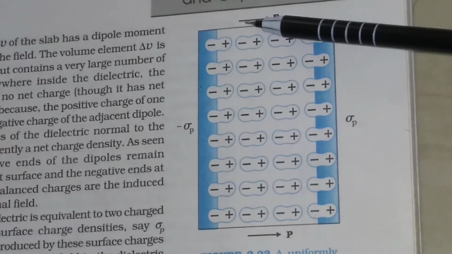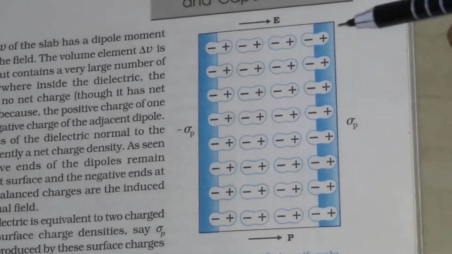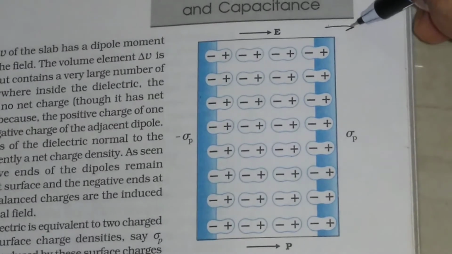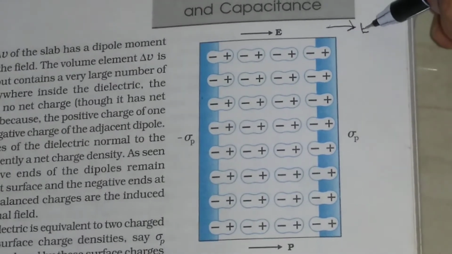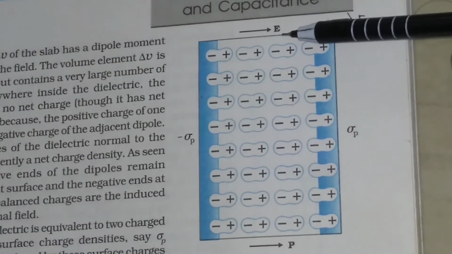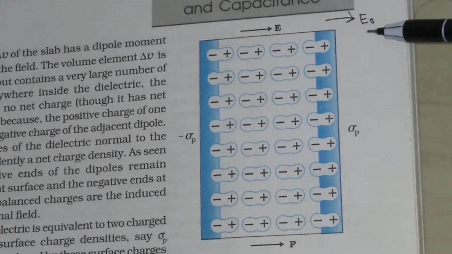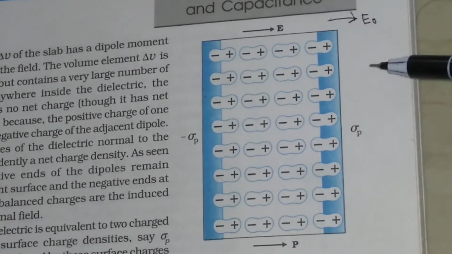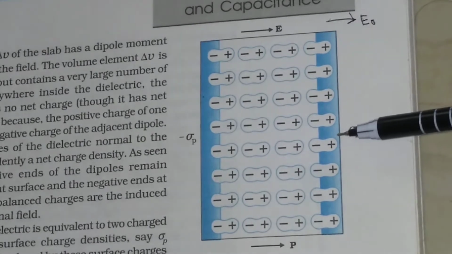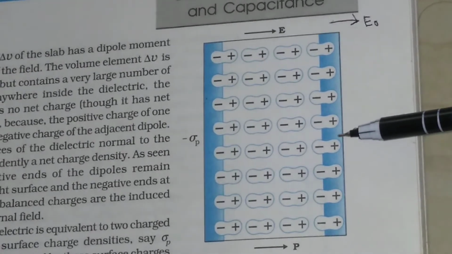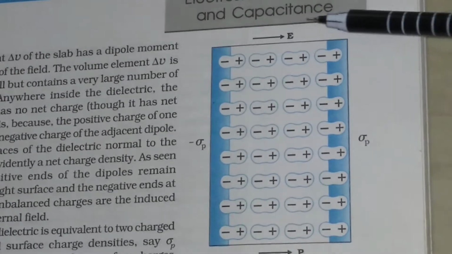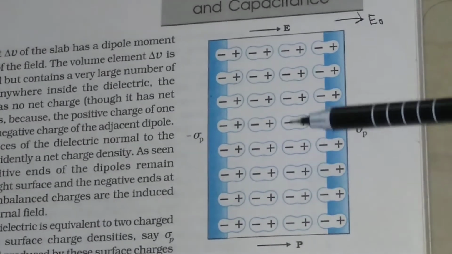E0 is the external field drawn like this, and E is the resultant field. The external field is parallel to these opposite faces of the slab. The field causes a uniform polarization P of the dielectric.